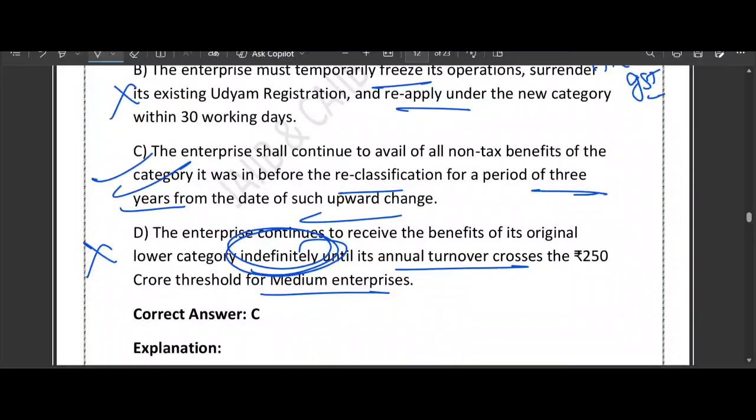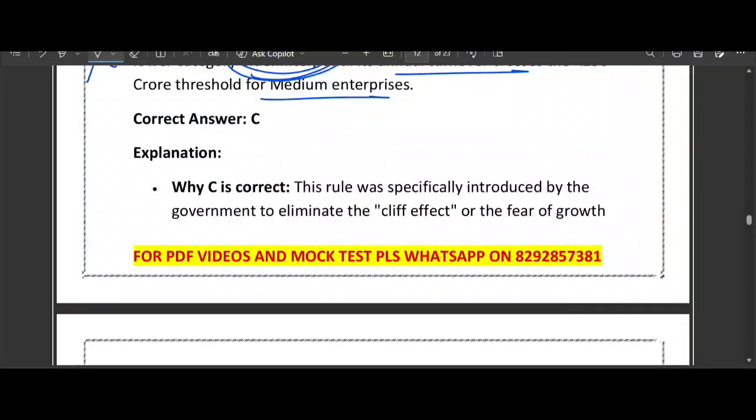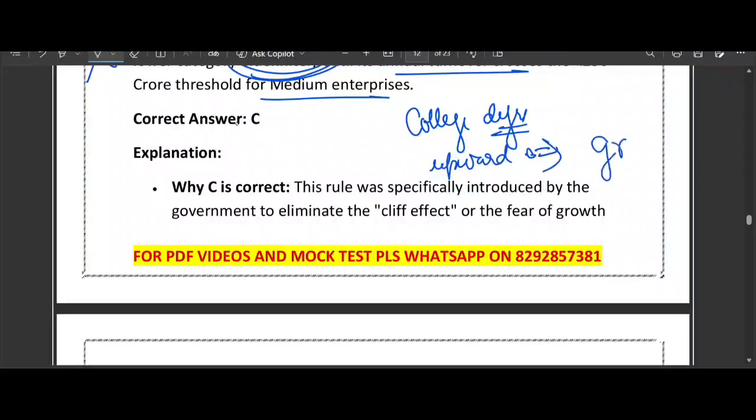So the memory hack, let me give you. To remember the transition period, think of the college degree. When you are changing upward, it means you are graduating. This is called graduation. So how much is the buffer? 3-year buffer is there. Growing up, you get 3 years of old perk to help you settle into new big business shoes.